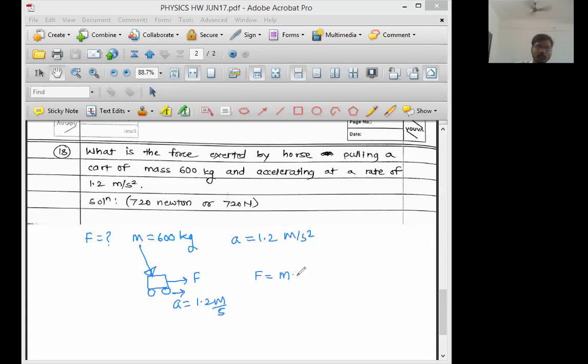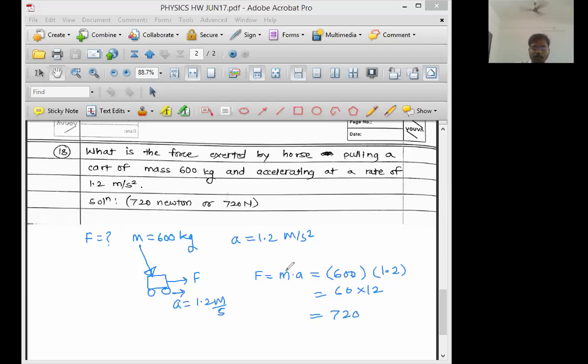Very simple question it was. Force is equal to mass into acceleration. Mass of the cart is 600. Of course, it is kg. No need to write, everything is in standard unit. Into acceleration. Acceleration is given as 1.2 meter per second square. So right here, 1.2. Now we can write this 60. This 10 I can multiply here. That will become 12, and this 60 will remain as it is. 12 into 6 is 72. This 0 as it is, 720.